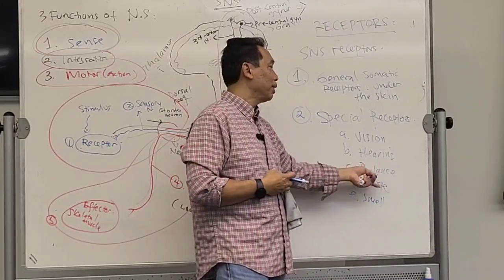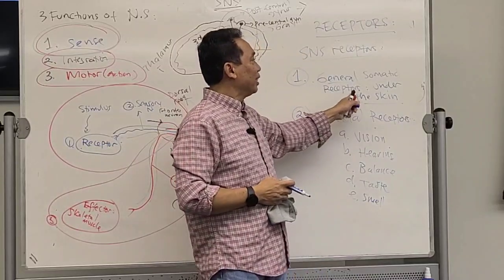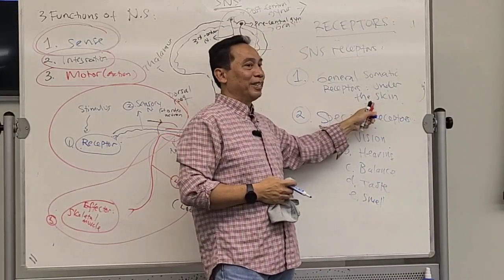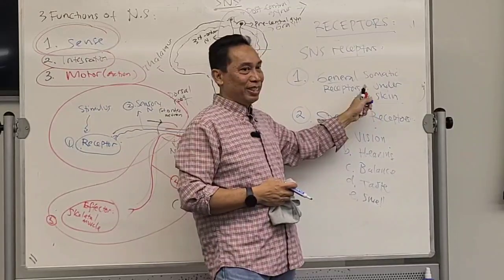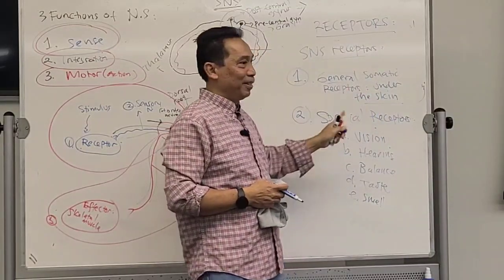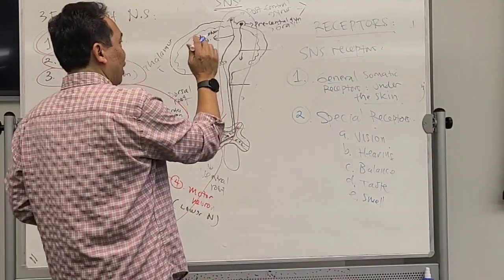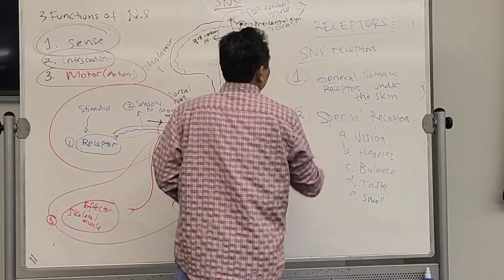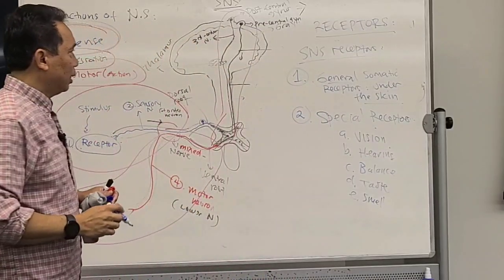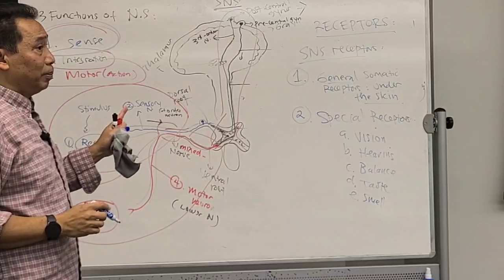Now, where will the receptors under the skin be processed? The postcentral gyrus. That's based on the type for the somatic nervous system: general and special receptors.